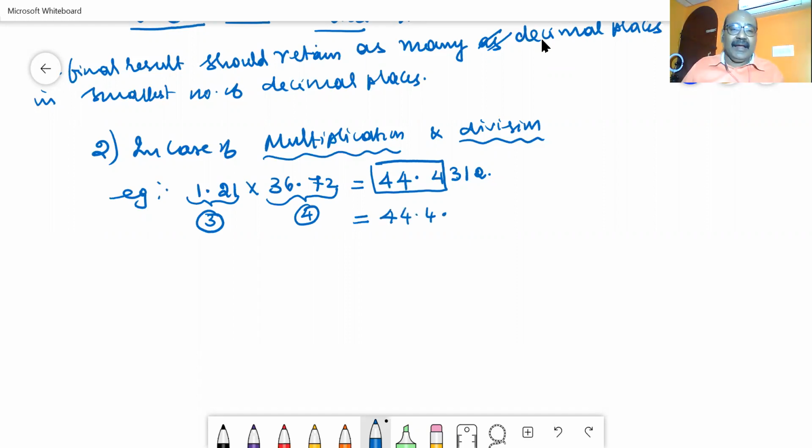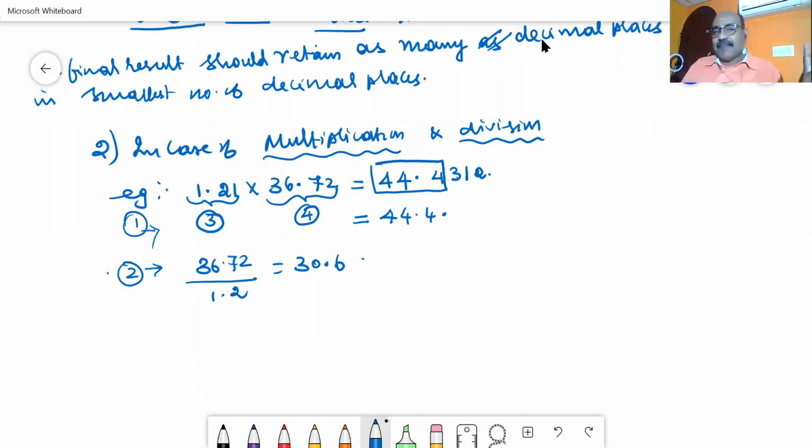Similarly, in case of division, another example. This was example number 1. In example number 2, I have 36.72 divided by 1.2. The same thing, I have divided. You will get the answer as 30.6. Here also you apply the same rule. The result should contain the number of significant digits that is smaller in the data.